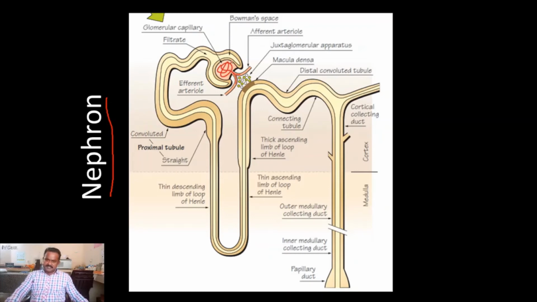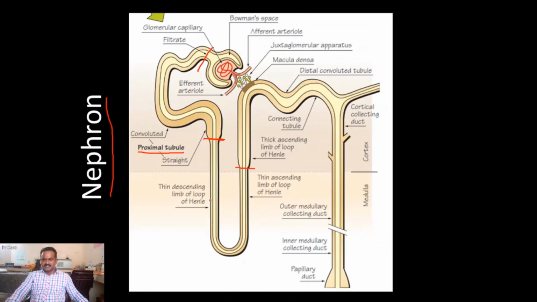The nephron contains the glomerulus, Bowman's capsule, followed by Bowman's capsule. The entire region up to here is called the proximal convoluted tubule. Followed by the proximal convoluted tubule, the tube extends like a U shape.